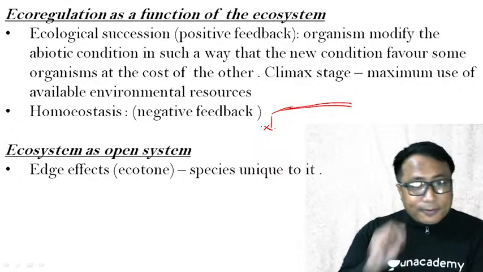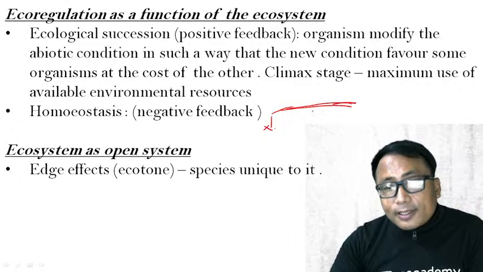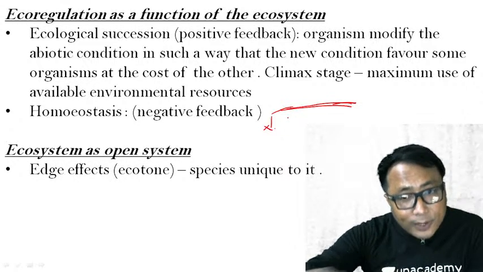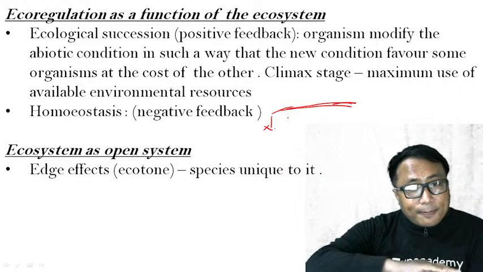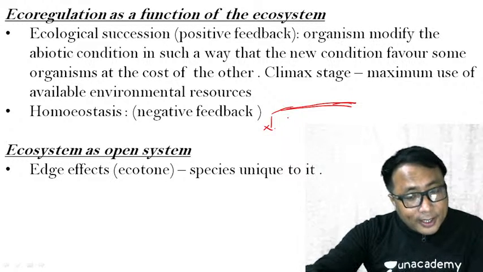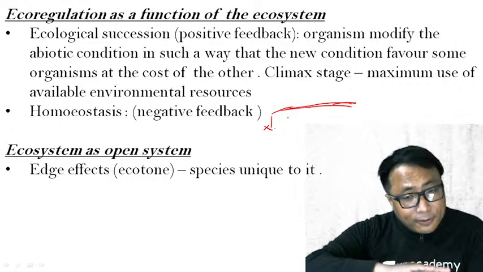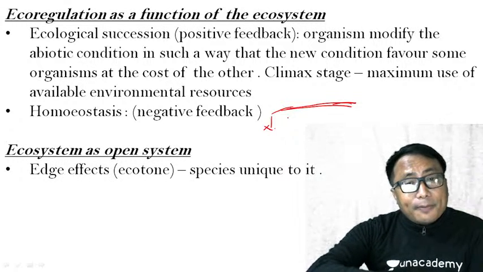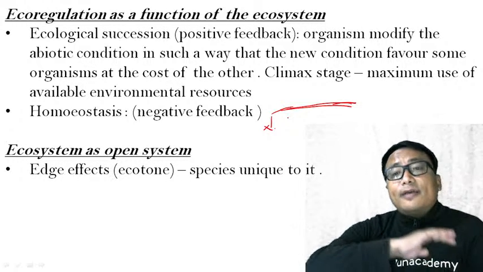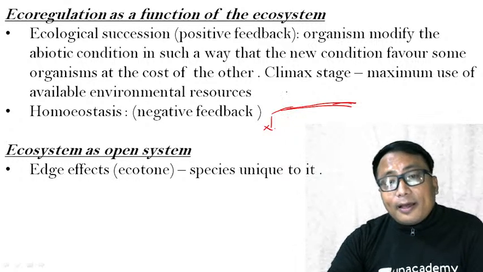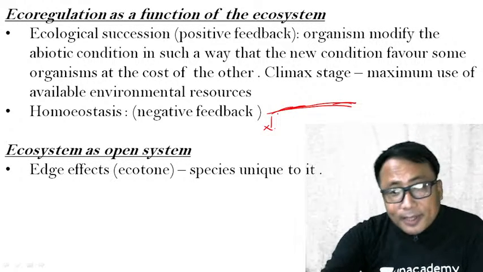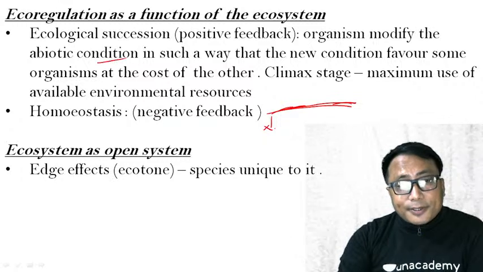Now, this is the abiotic component, that is the type of the surface. It may be soil, it may be a completely barren rocky area, it may be a new lava flow area, it may be a permafrost region. Whatever it may be, I will have some surface, which is nothing but the abiotic conditions here.